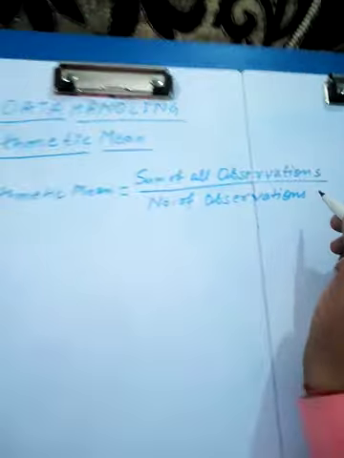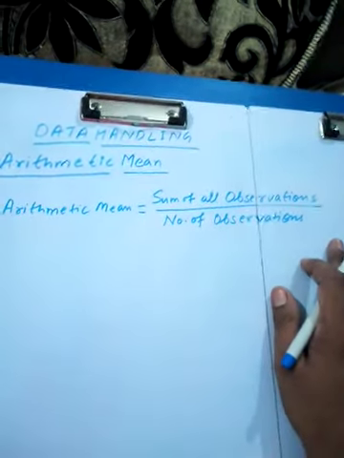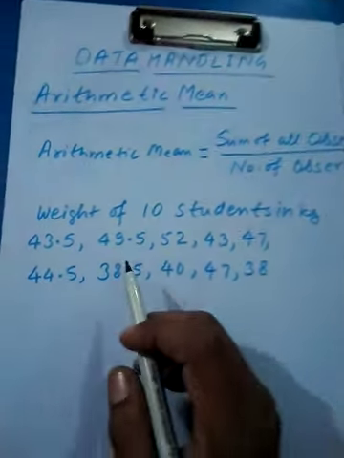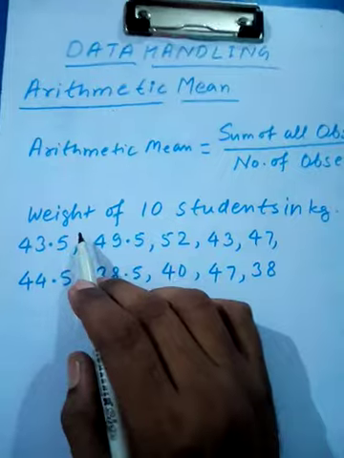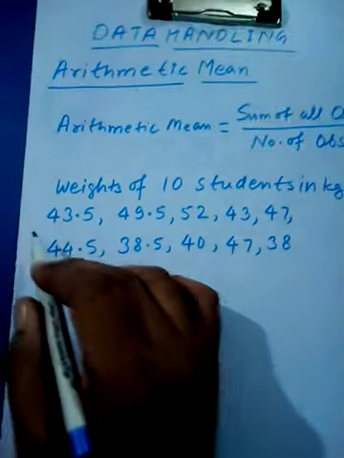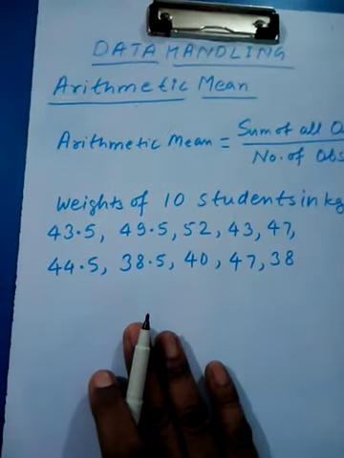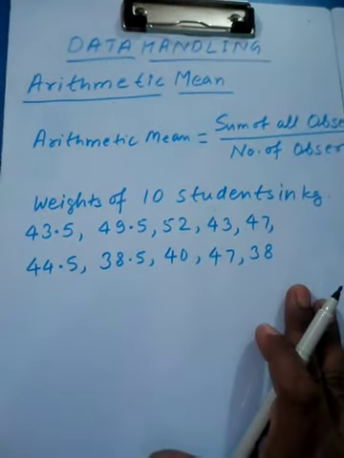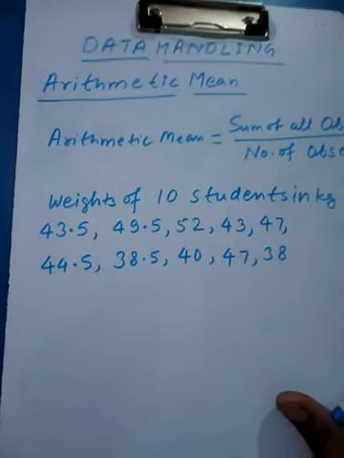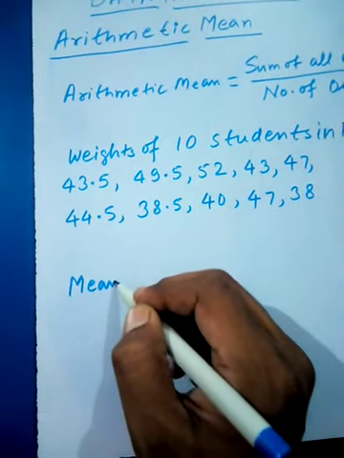This is the formula to find out the arithmetic mean. Now students, here the weights of 10 students in kg are given, and we have to find out the mean weight of the students of the class. So for mean weight we have to write: